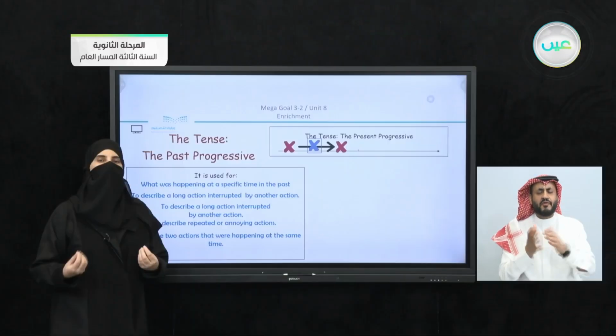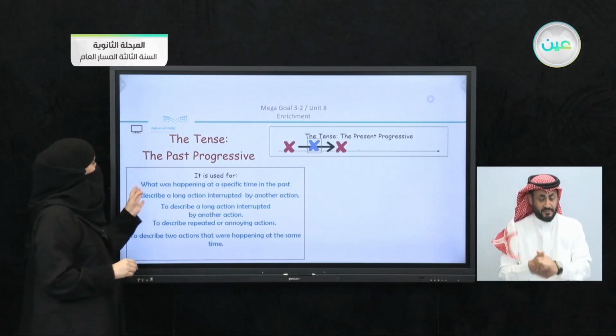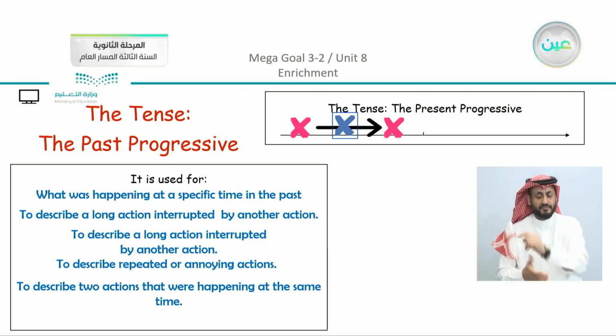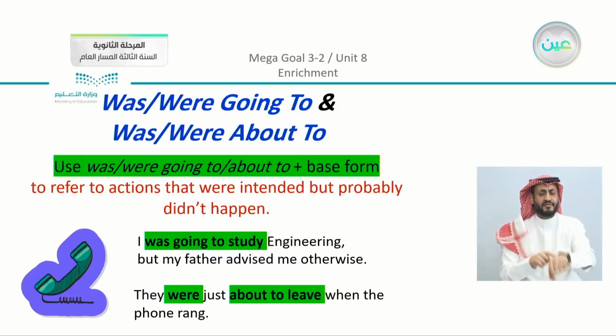When do we use the past progressive? We use the past progressive for what is happening or what happened actually at a specific time in the past, to describe a long action interrupted by another action. We have here two repeated or annoying actions, and to describe two actions that were happening at the same time.